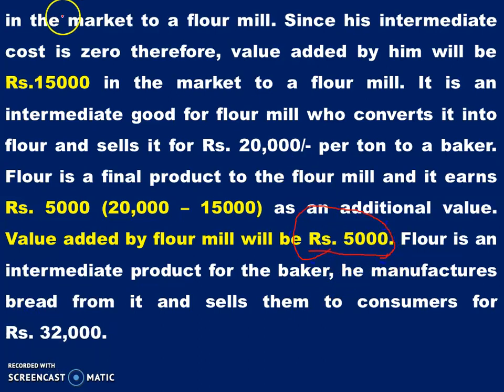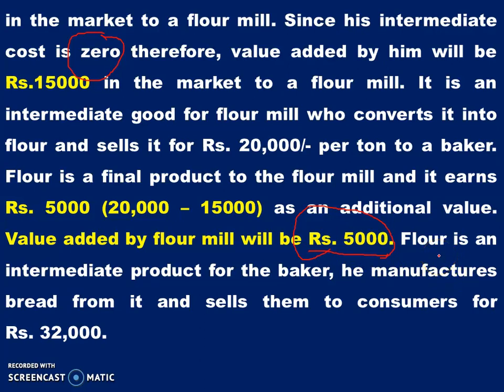So here, in the first initial condition, the intermediate cost for this wheat producer is 0. He had added nothing as value added, and in the second stage the flour mill owner has added as value added rupees 5,000. Next, we can see what happens.